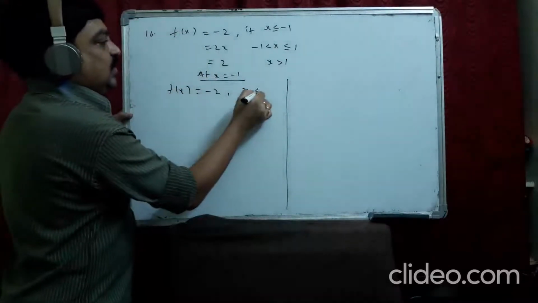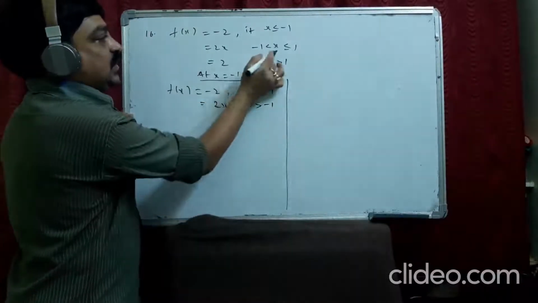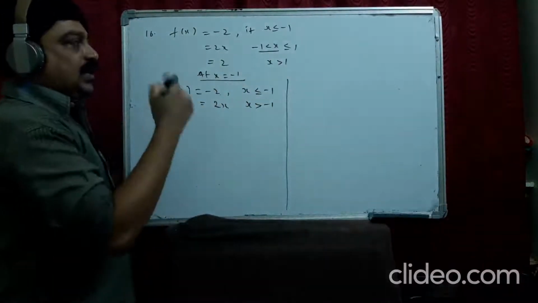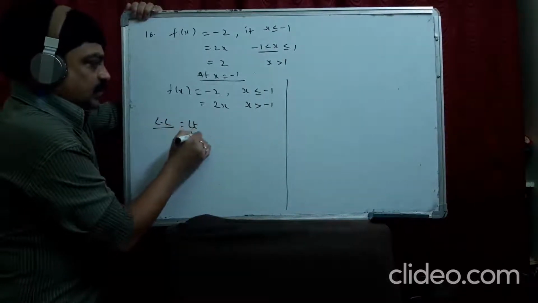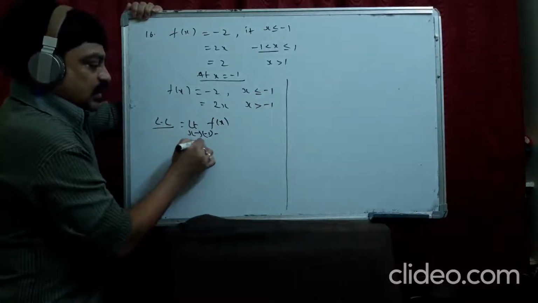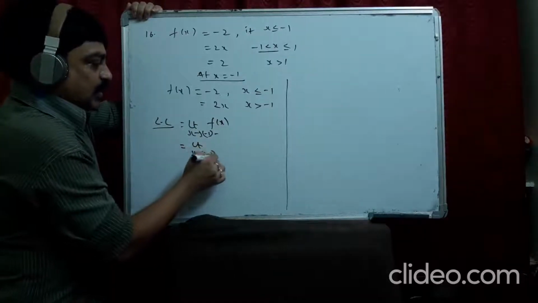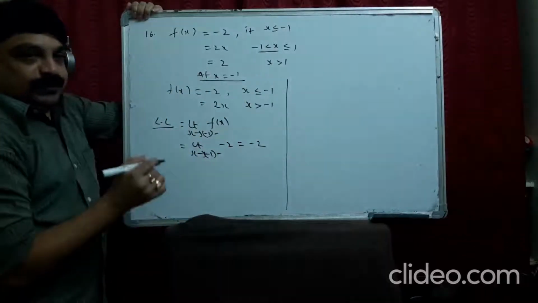Minus 2 for x less than or equal to minus 1, and 2x for x greater than minus 1. See what it means? Left limit: limit as x extends to minus 1 minus. Be careful with negative values. Limit as x extends to minus 1 minus, f(x) is minus 2. So the answer is minus 2.